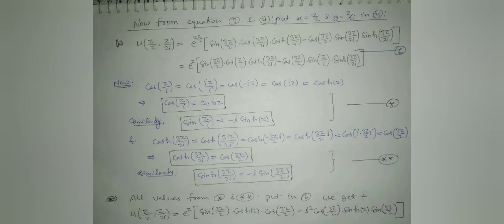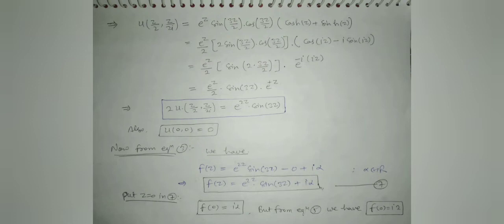We get u of z by 2 comma z by 2i is equal to e to the power z into sin 3z by 2 into cos hyperbolic z into cos 3z by 2 minus i square cos of 3z by 2 into sin hyperbolic z into sin 3z by 2.